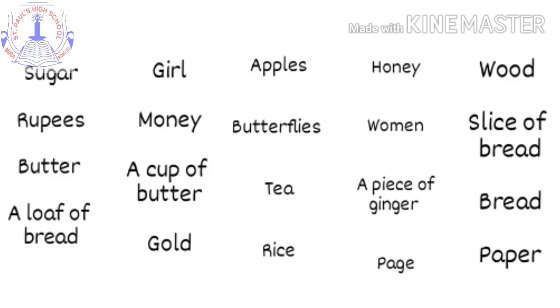Students, I have a lot of nouns here for you. Let us see how many of them are countable and how many of them are uncountable nouns. Let us start with the first one, that is sugar. Can we count sugar? No, we cannot count sugar. So that is an uncountable noun.